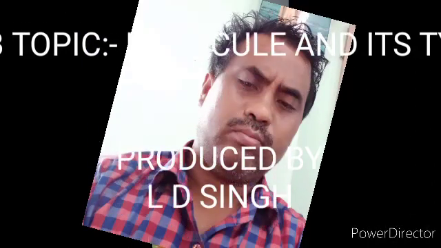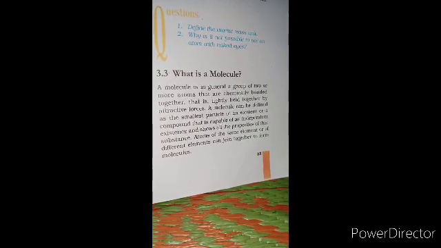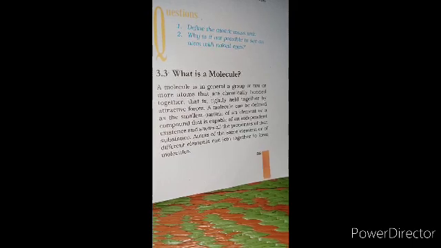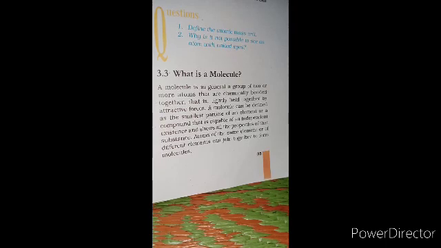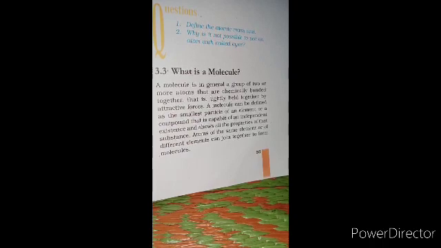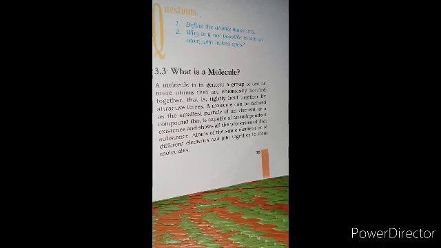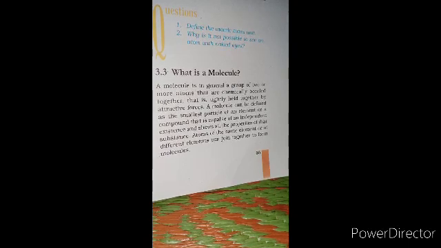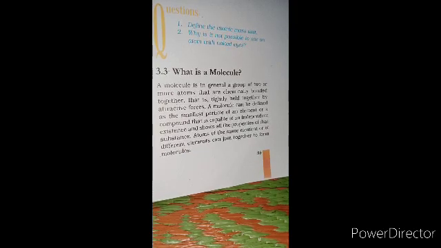Now we'll see what a molecule is. A molecule, in general, is a group of two or more atoms that are chemically bonded together. That is, they are tightly held together by an attractive force. Thus, we can say a molecule is the smallest particle of an element or compound that is capable of independent existence and also shows all the properties of that substance.